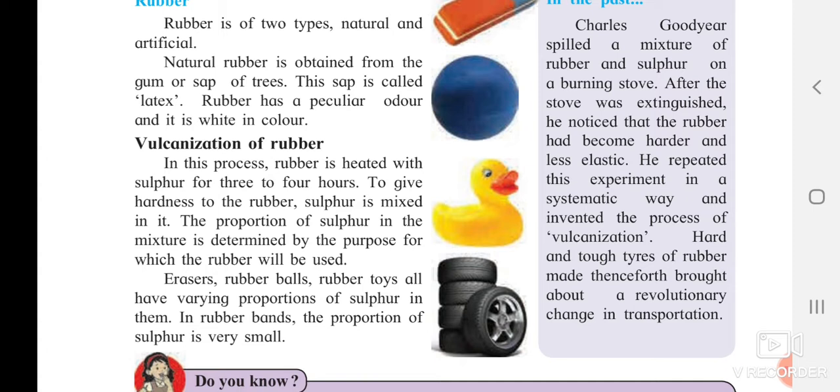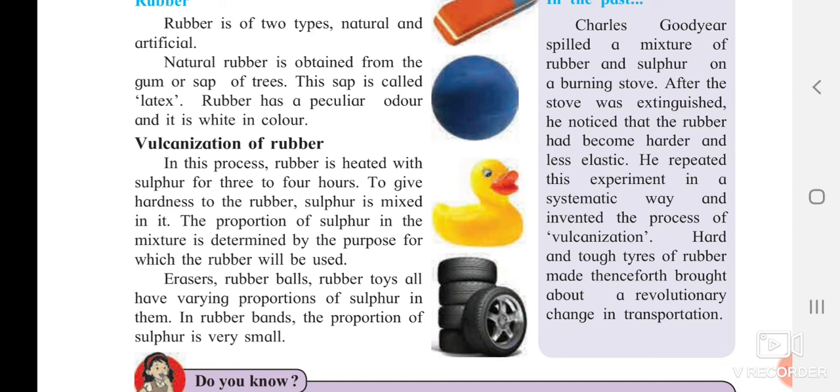In this process, rubber is heated with sulfur for 3 to 4 hours. How many hours has it been heated? Yes, it has been heated for 3 to 4 hours with the help of sulfur. To give hardness to the rubber, sulfur is mixed in it. We have seen the tires being used, they are also made of rubber, so they are hard. To increase the hardness of the rubber, we add sulfur to it.